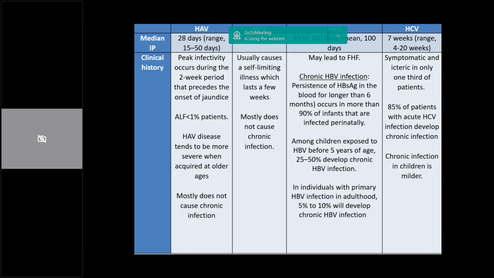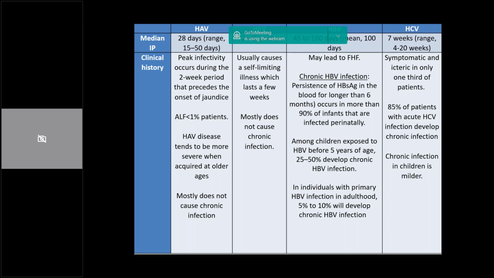Chronic hepatitis B infection occurs in more than 90% of infants who are affected perinatally. Among children who are infected at less than 5 years of age, around one-fourth to half go on to develop chronic hepatitis B.